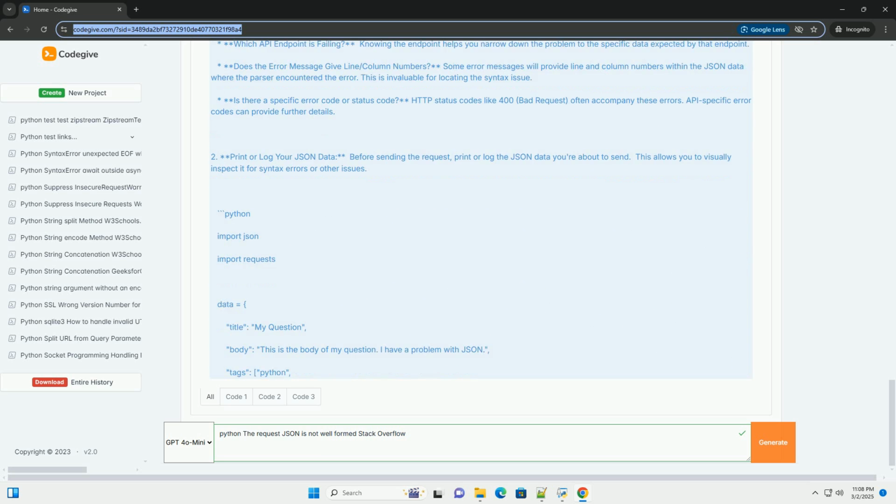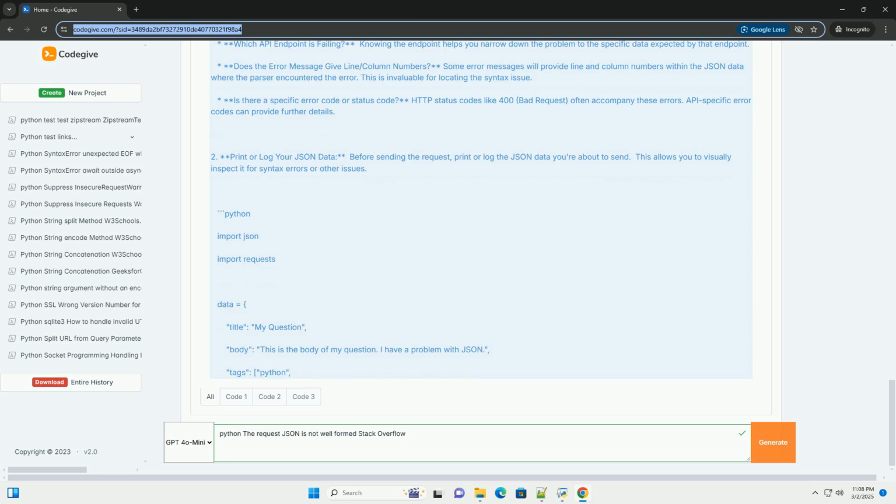Second, does the error message give line or column numbers? Some error messages will provide line and column numbers within the JSON data where the parser encountered the error. This is invaluable for locating the syntax issue. Third, is there a specific error code or status code? HTTP status codes like 400 bad request often accompany these errors. API-specific error codes can provide further details.